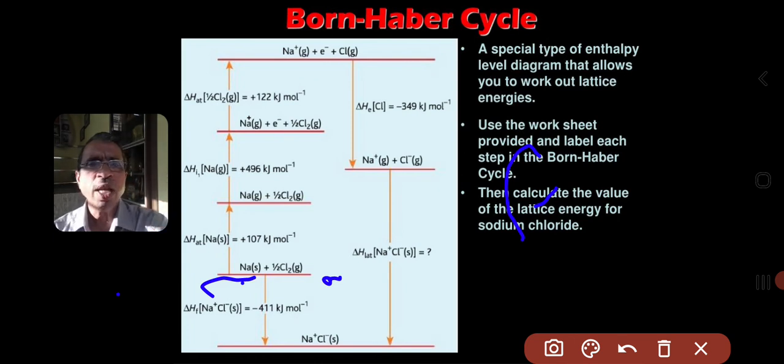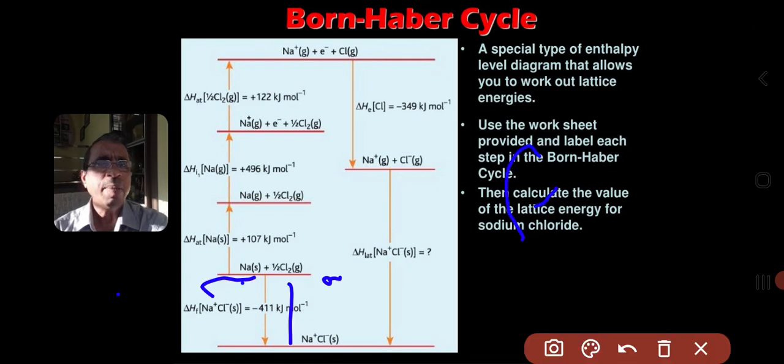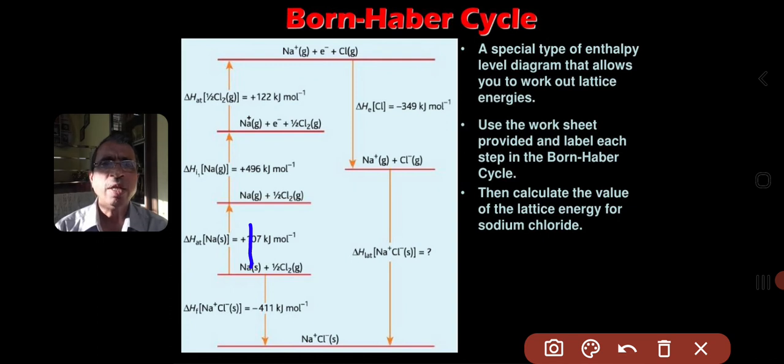This is process 1, and the rest, the top and bottom, becomes process 2. Now in the second stage, the first process is sodium solid turning to sodium gas. This process is the enthalpy of sublimation.